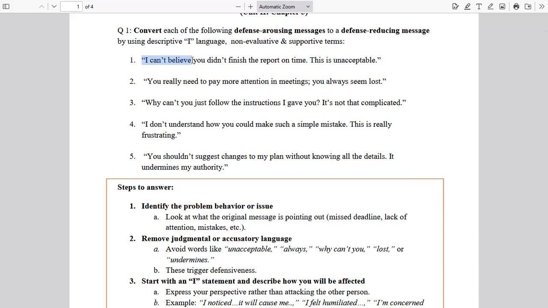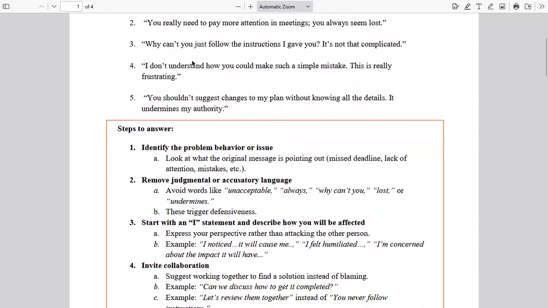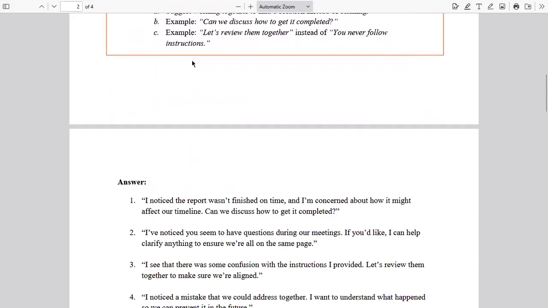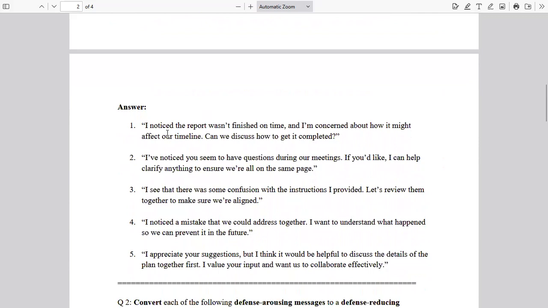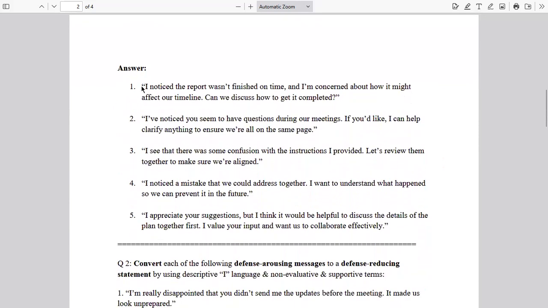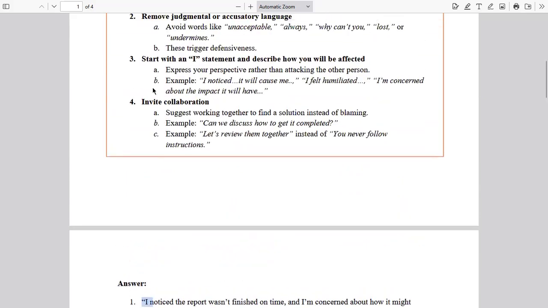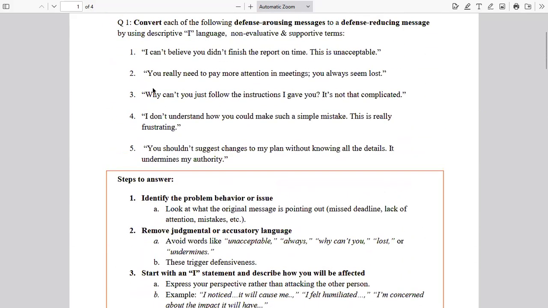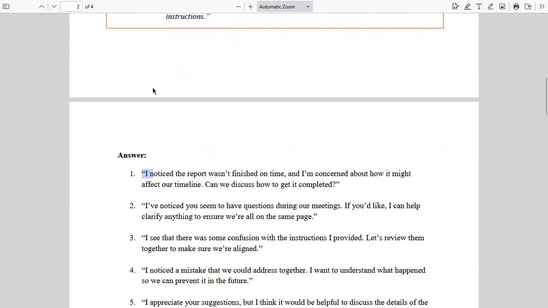Now let us look at what we really mean by descriptive I language. When you say descriptive I language here, it would be, I noticed the report was not finished on time and I'm concerned about how it might affect our timeline. Can we discuss how to get it completed? Now here you see, there's no dramatic I where you are saying, I can't believe you didn't finish. There's no dramatic I there.